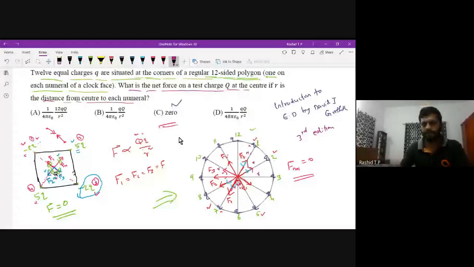Is it clear? Any doubt? If no doubt, we will do another question. And another important thing from this: if one of the charges is missing, for example,